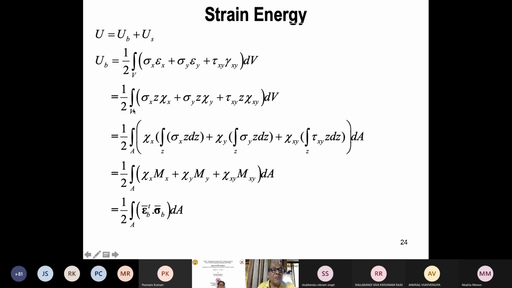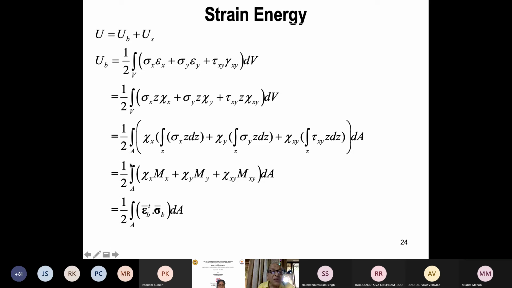So now, see, from 3 dimension, now I have come to a 2-dimensional theory. And what is this quantity? Integration of stress through the thickness. This defines my stress resultant. So, for example, this is my Mx. This is the definition of Mx, moment due to sigma x, which is there on the mid surface. Similarly, this comes My, and this is tau, Mxy. So these are the three.